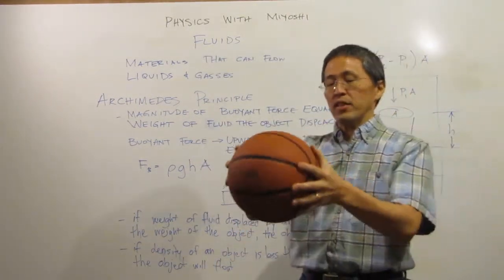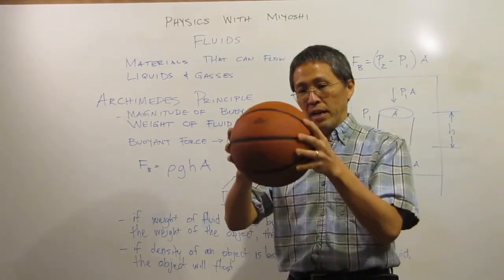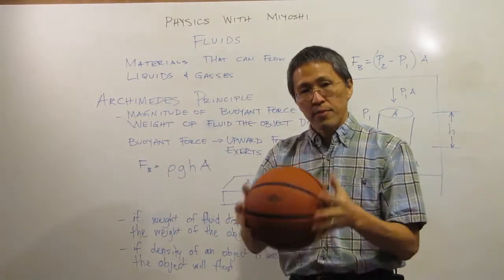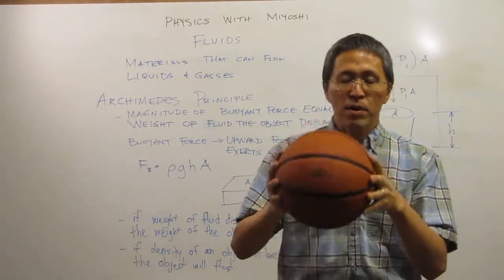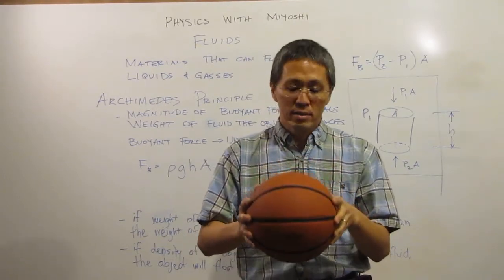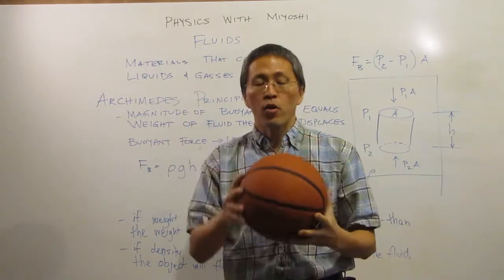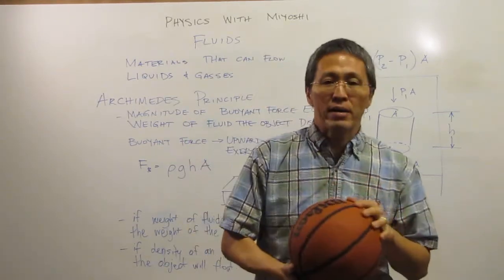So if the density of this ball is greater than the density of air, it's going to sink. But if the density of this ball is less than the density of water, or the density of air for that matter, then it will float, whether that's in air, water, or any fluid.